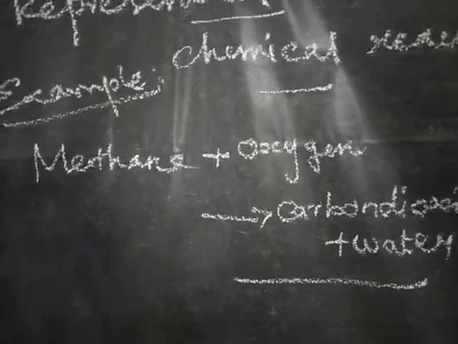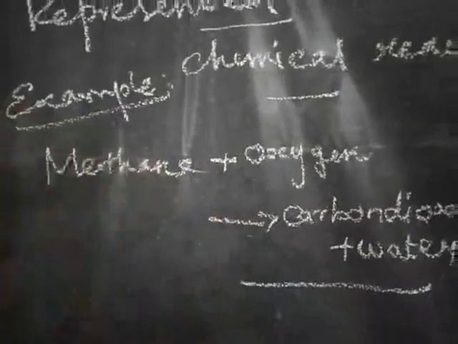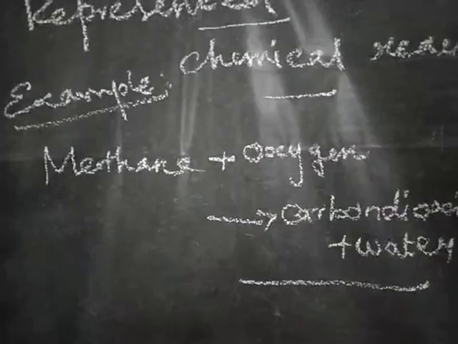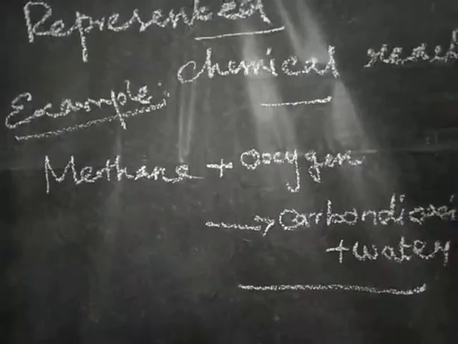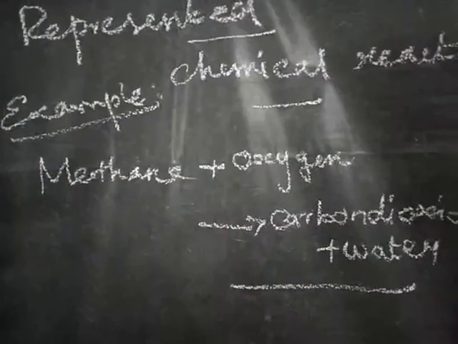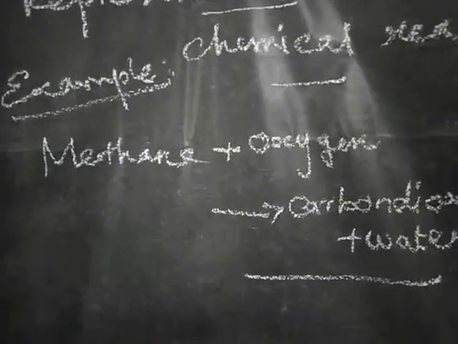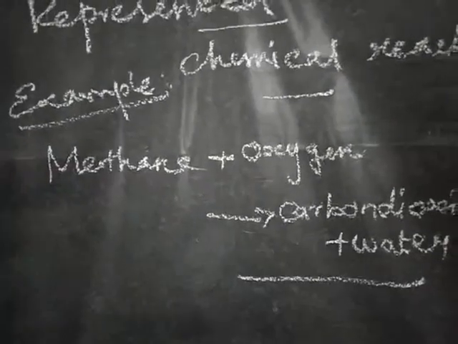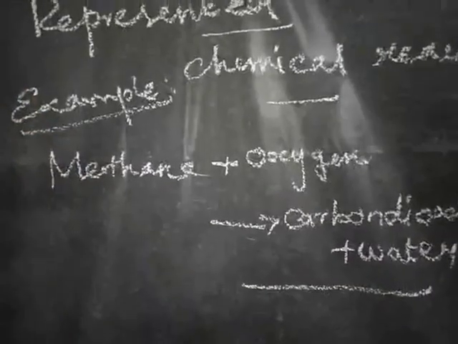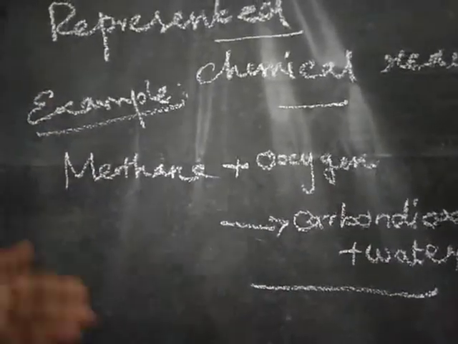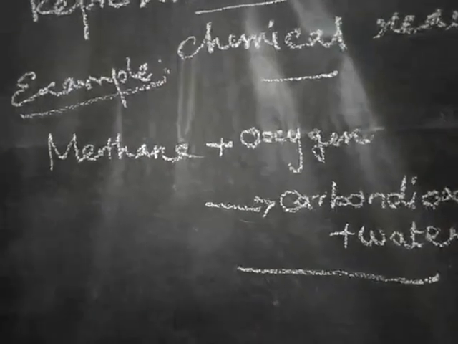They have just written the chemical reaction using words, so we didn't get any information about this reaction. So we may write it in the form of a formula. Then we can identify how the atoms are rearranged, which atom is combined with which atoms. So instead of words, we may use formulas. It is better, we will get some idea.